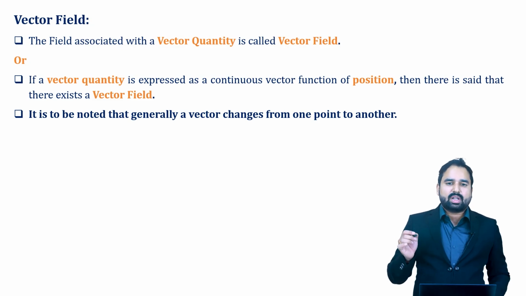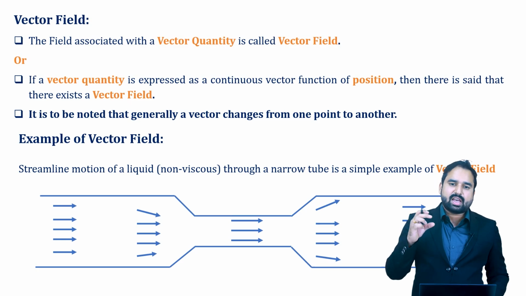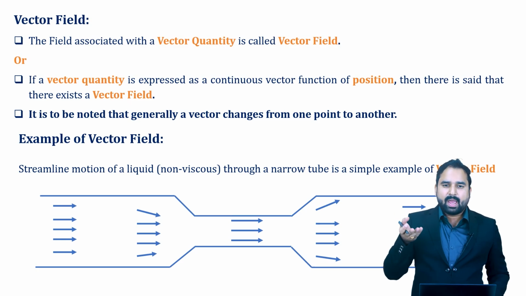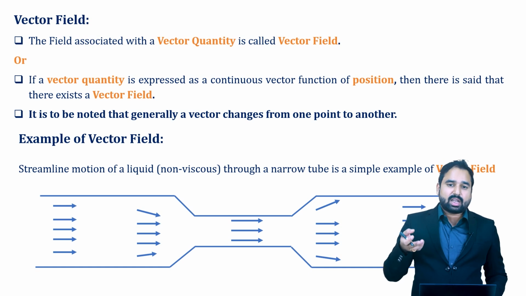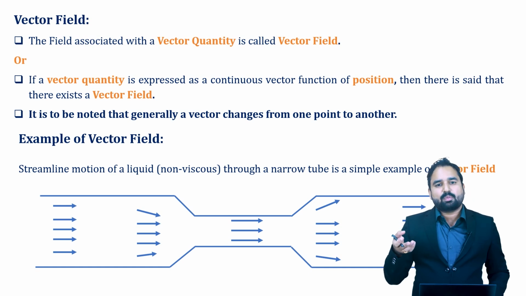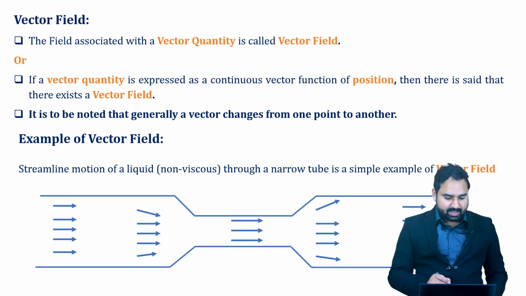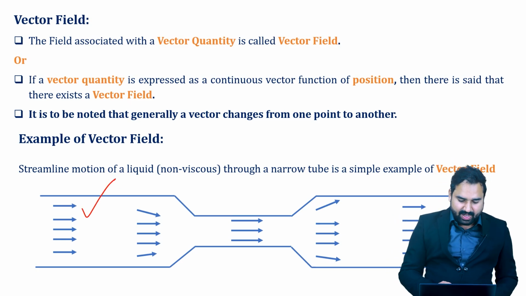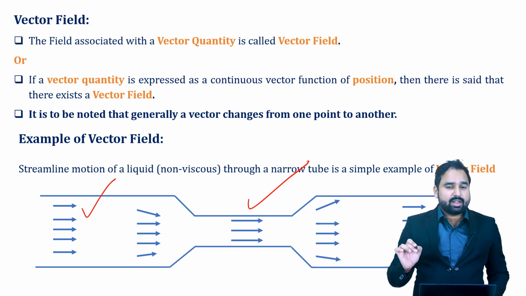To understand this, we have another example, and that example is quite common in our livelihood. Let us talk about a pipe which is narrow at a certain end and wider at another end. So let us see what it is. When water is flowing through this pipe, wherever the regions are narrow, it speeds up. That means if we measure the velocity, which is a vector quantity, at any particular point, it will be different. As you can see, the length of the vector here is different.